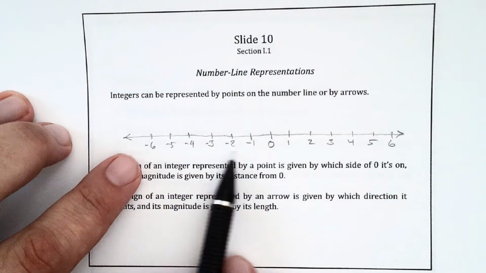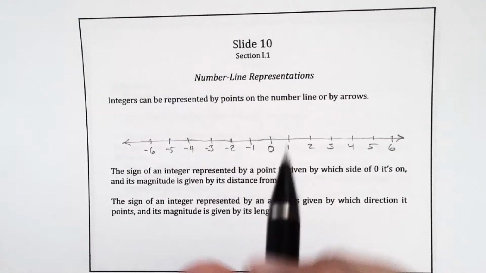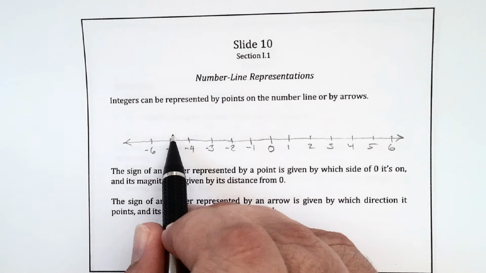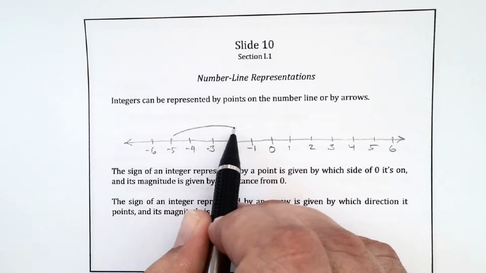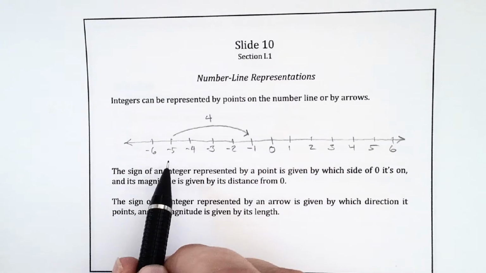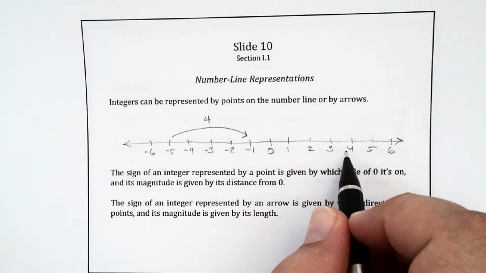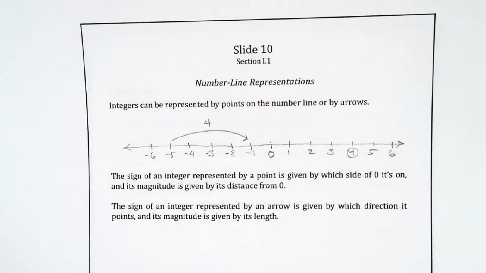So these points represent the integers, but you can also represent integers by arrows, and the arrows can be located anywhere. For example, the number 4 could be represented by drawing an arrow pointing from -5 to -1. It points from left to right 4 units. So we can represent the number 4 as that point on the number line or as an arrow.